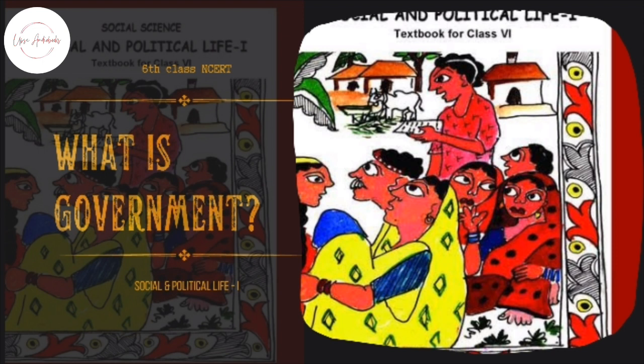Another form of government is monarchy. The monarch, king or queen, has the power to make decisions and run the government. The monarch may have a small group of people to discuss matters with, but the final decision-making power remains with the monarch. Unlike in a democracy, kings and queens do not have to explain their actions or defend the decisions they take. On page number 31, there is a picture of a king drawn.